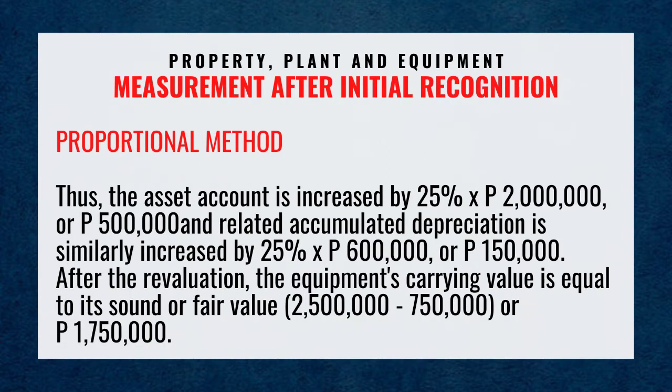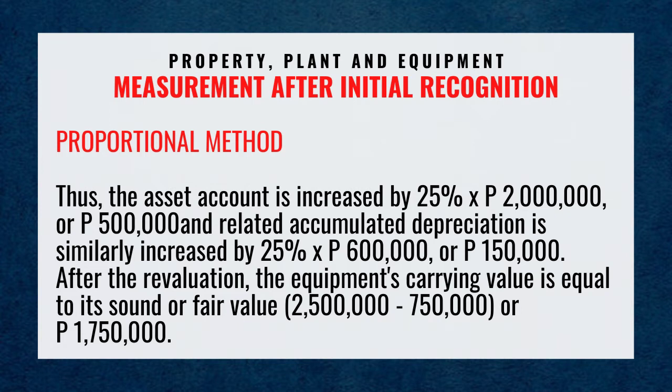Thus, the asset account is increased by 25% times 2 million or 500,000 pesos, and related accumulated depreciation is similarly increased by 25% times 600,000 pesos or 150,000 pesos.